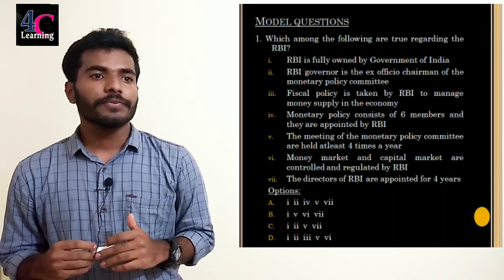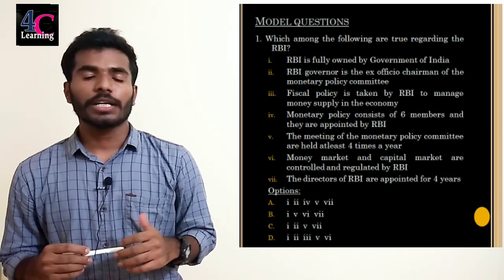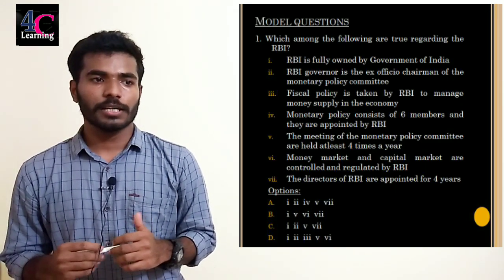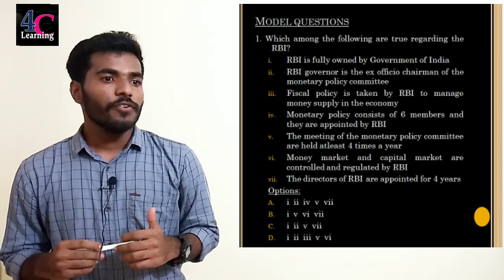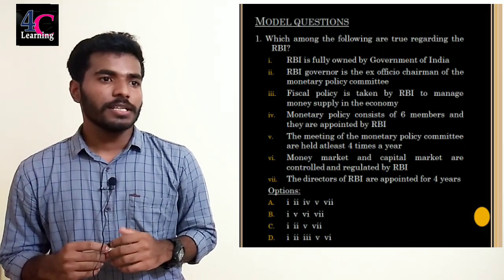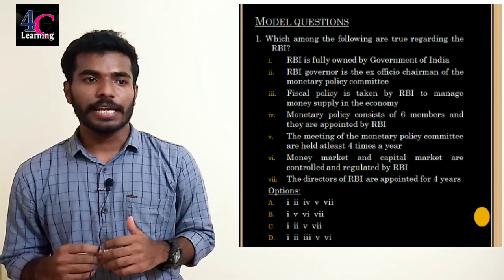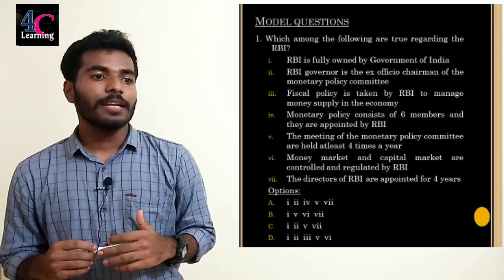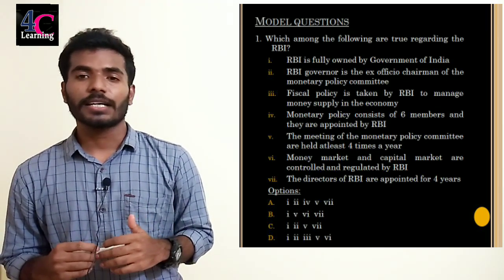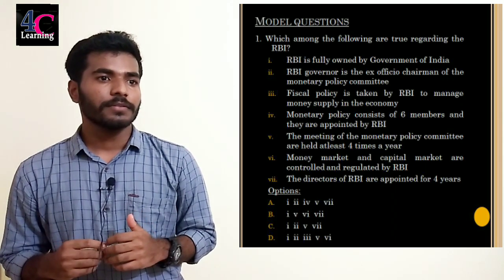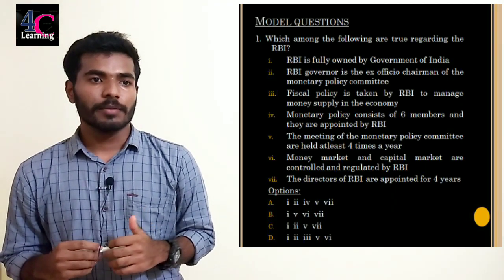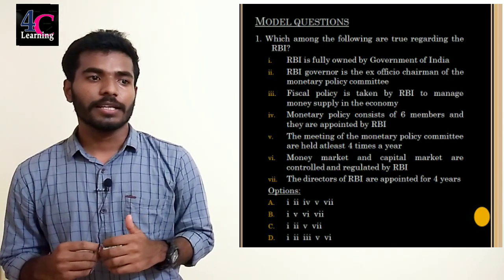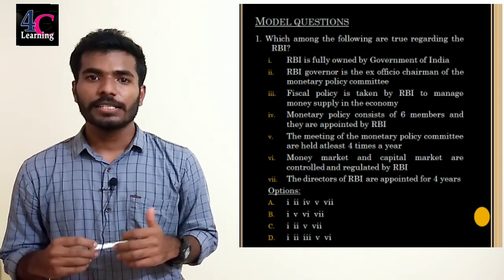First one, the RBI is fully owned by the Government of India. It's included in all options. Second one, the RBI Governor is the ex officio chairman of the Monetary Policy Committee. It's a true statement. So, we can eliminate option B. Next one, fiscal policy is taken by RBI to manage money supply in the economy. It's false. So, we can eliminate option D. The balance options are A and C. Next statement. The Monetary Policy Committee consists of 6 members and they are appointed by RBI. It's a false statement. So, we can directly eliminate option A. So, we get the answer C.